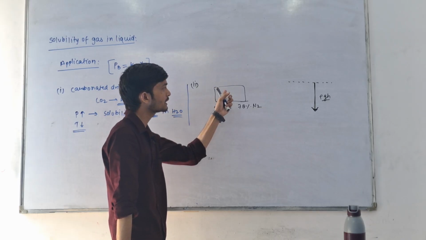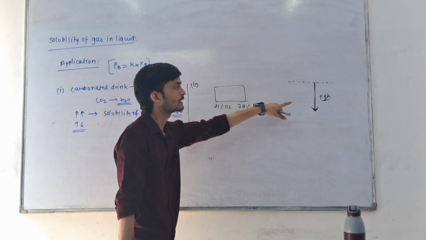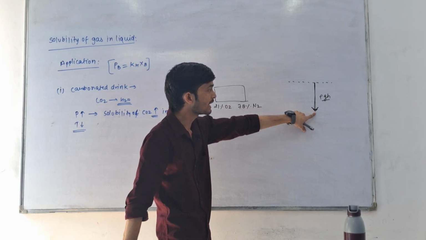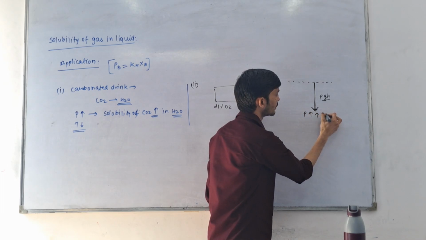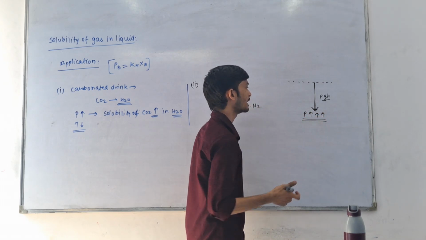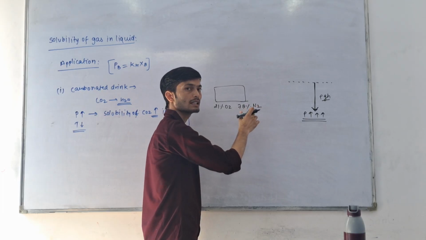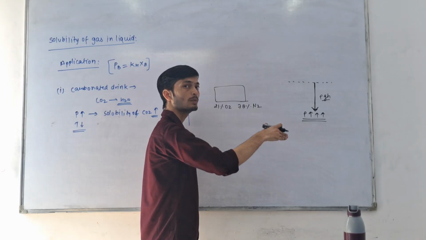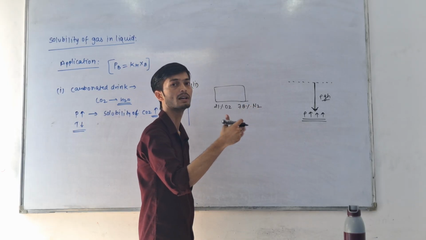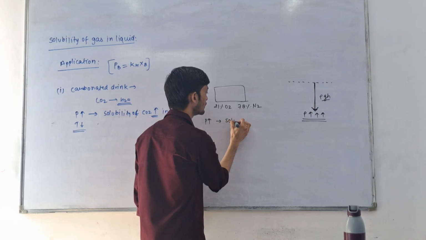So when we take this type of cylinder to deep sea level, here the pressure is very high. So when pressure is very high, this nitrogen gas, which is available in more amount, gets dissolved in blood easily. At high pressure, solubility is high.